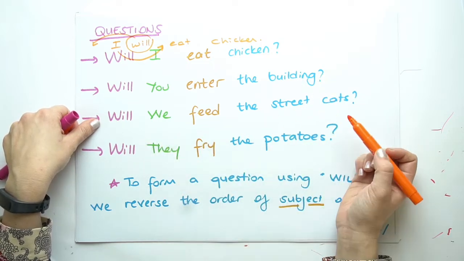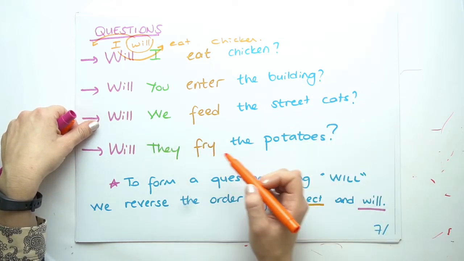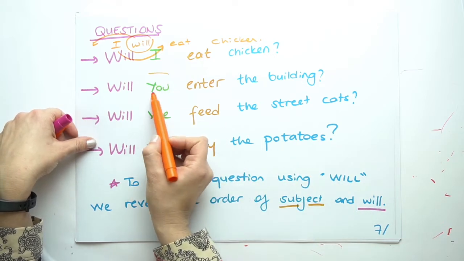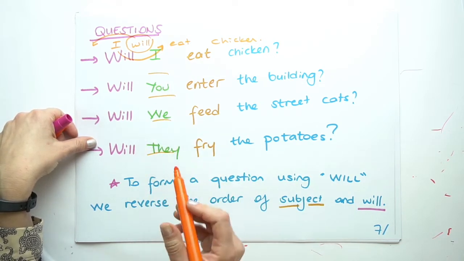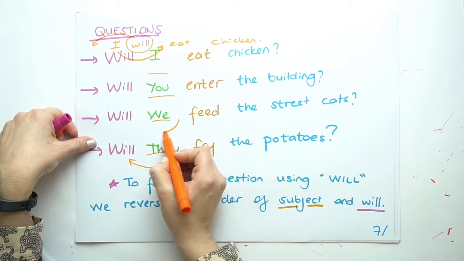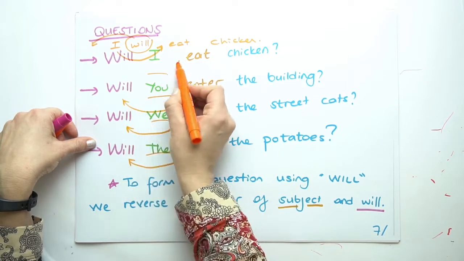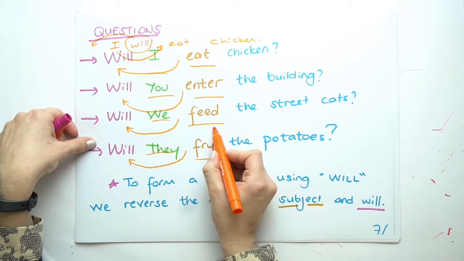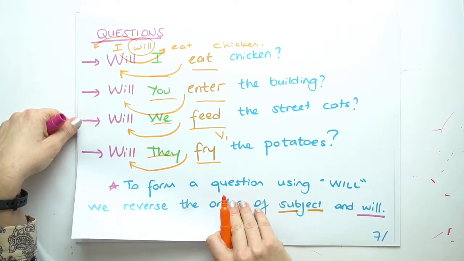Will we feed the street cats? Or will they fry the potatoes? So as you can see, with all of the subjects, it's the same. We take will to the beginning of the sentence. And as you can see, the verbs are always in their first form.